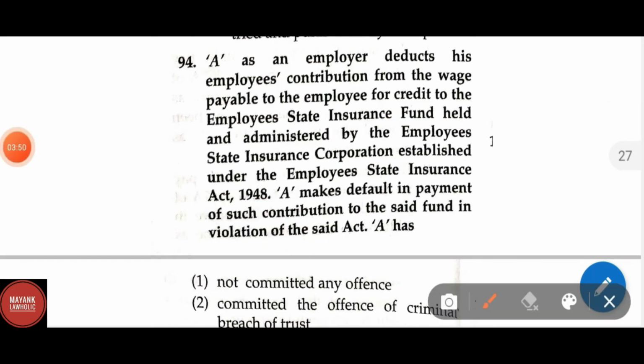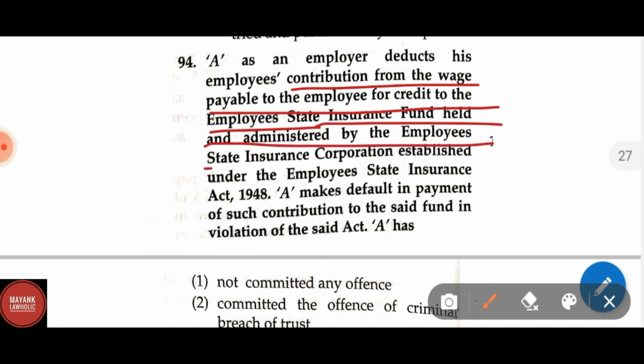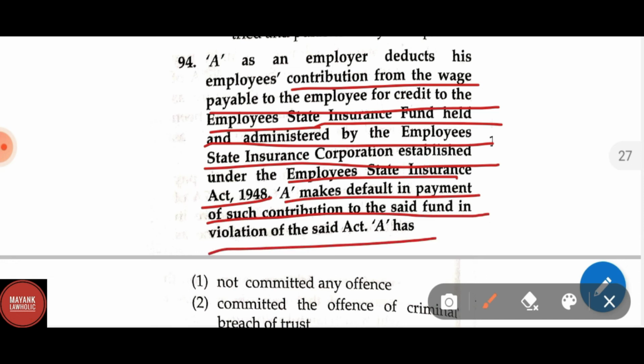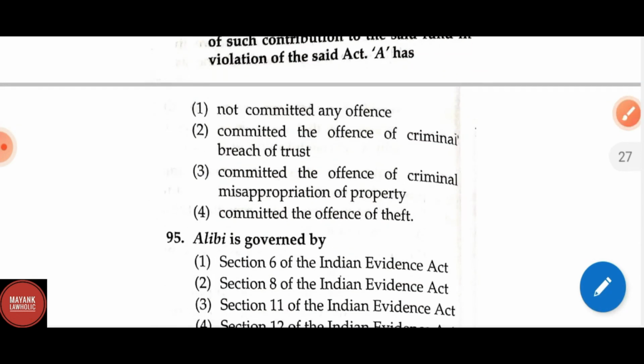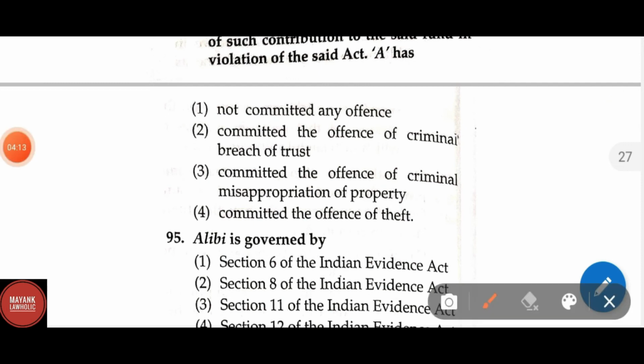Question number 94. A, as an employer, deducts his employee's contribution from the wage payable to the employee for credit to the employees' state insurance fund held and administered by the Employees' State Insurance Corporation established under the Employees' State Insurance Act 1948. A makes default in payment of such contribution to the said fund in violation of the said Act. A has: option 1, not committed any offense; option 2, committed the offense of criminal breach of trust; option 3, committed the offense of criminal misappropriation of property; and option 4, committed the offense of theft. The correct answer is option 2, that is, committed the offense of criminal breach of trust.